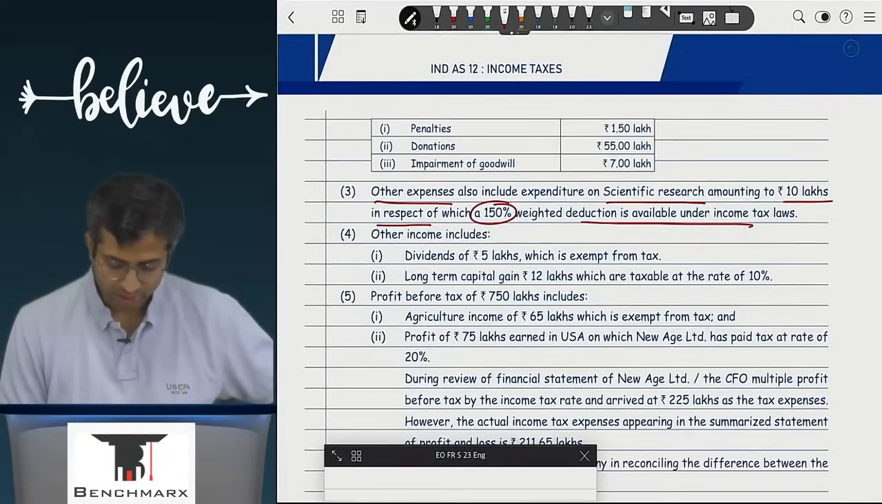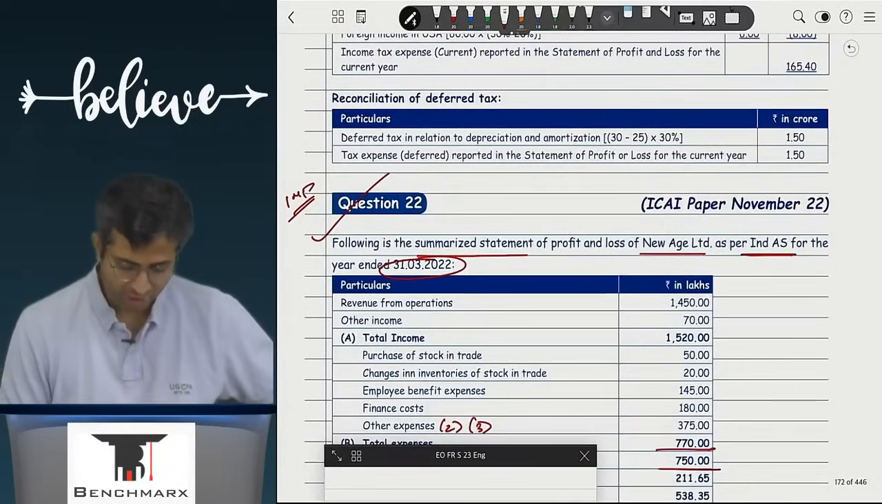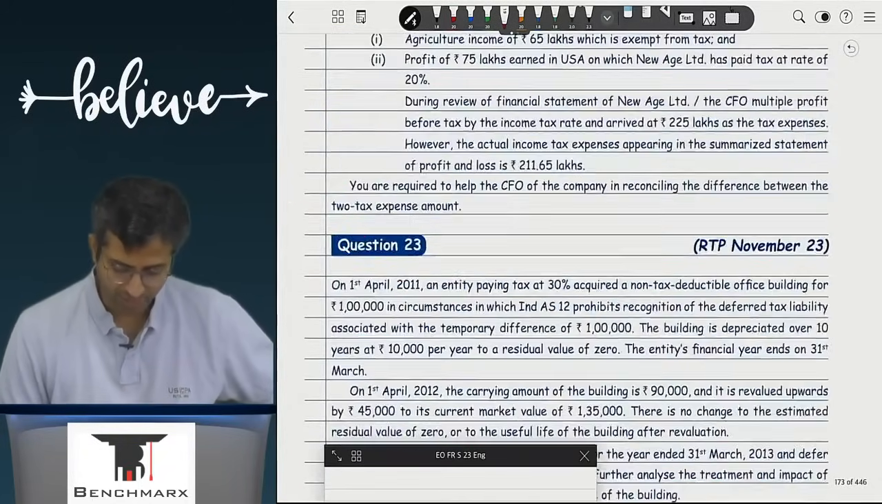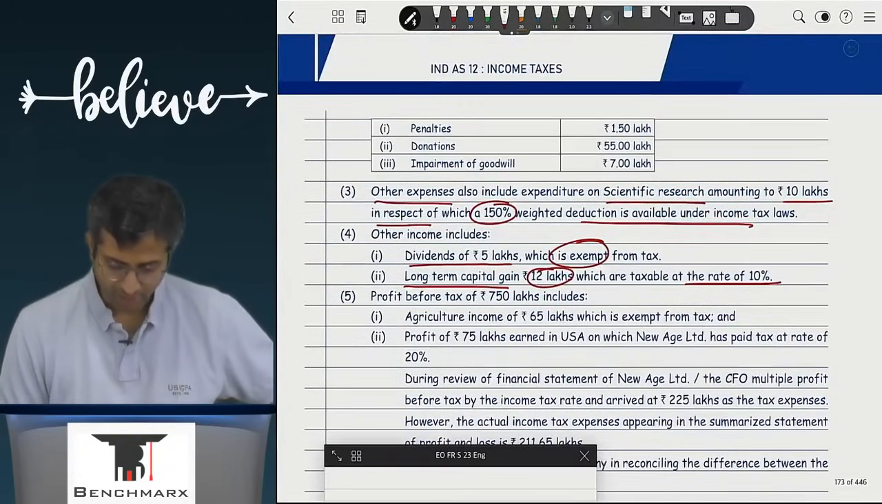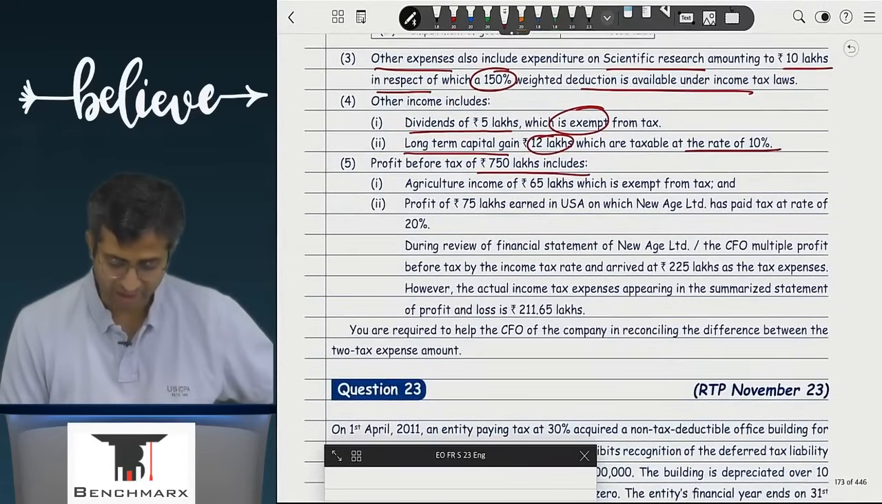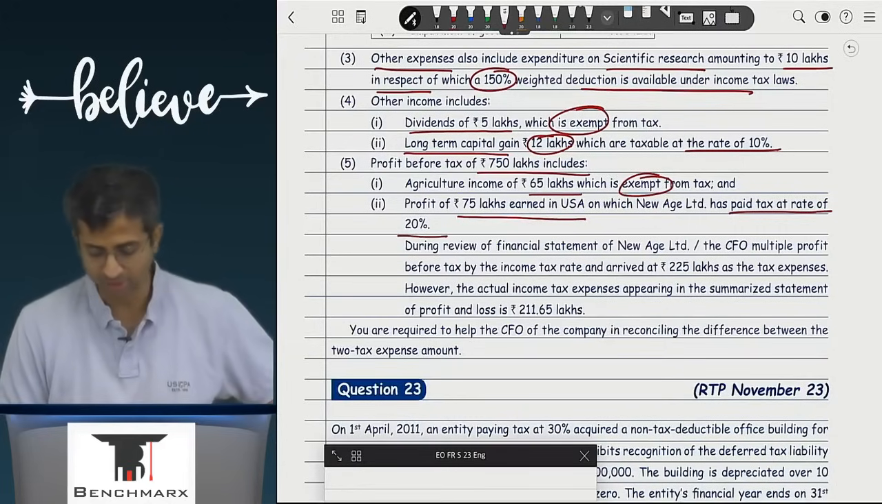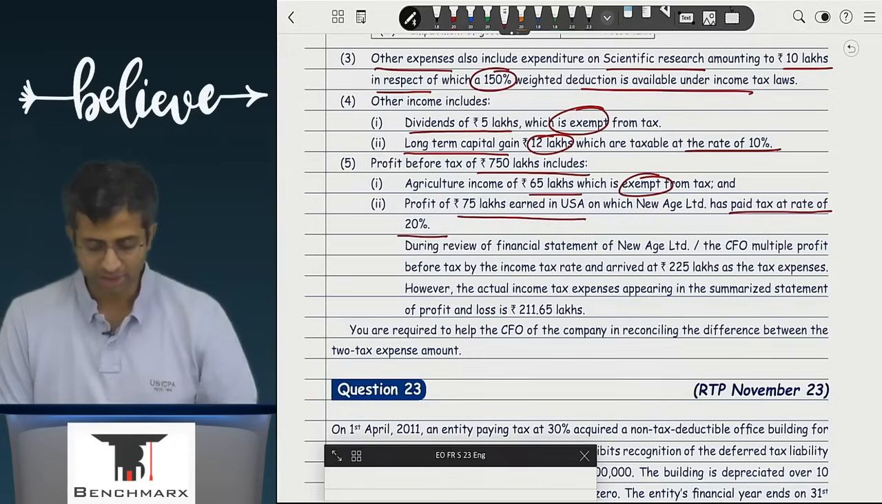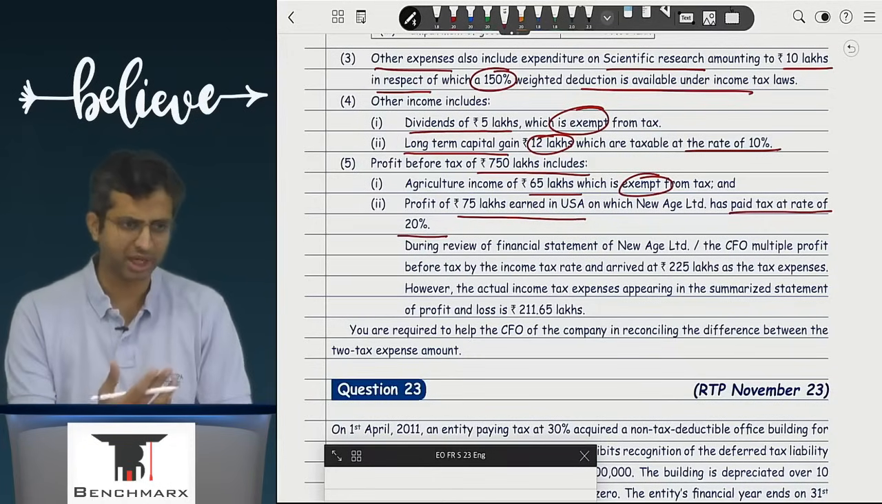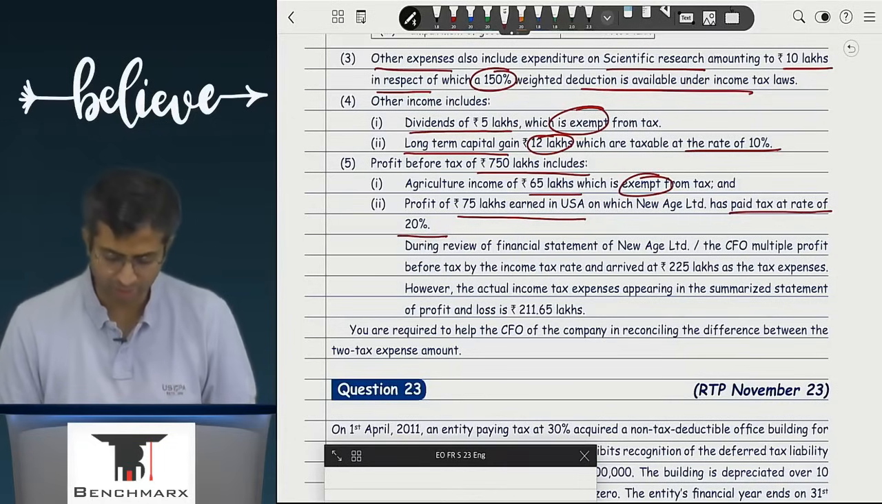Other income includes dividends of 5 lakhs which are exempt from tax, long-term capital gains of 12 lakhs which are taxable at the rate of 10%. So this is a part of other income, point 4. Profit before tax of 75 lakhs includes agricultural income of 65 lakhs which is exempt from tax, and profit of 75 lakhs earned in USA on which New Age has paid a tax rate of 20%. So if you have paid that tax in the US, you will not pay that tax again in India.